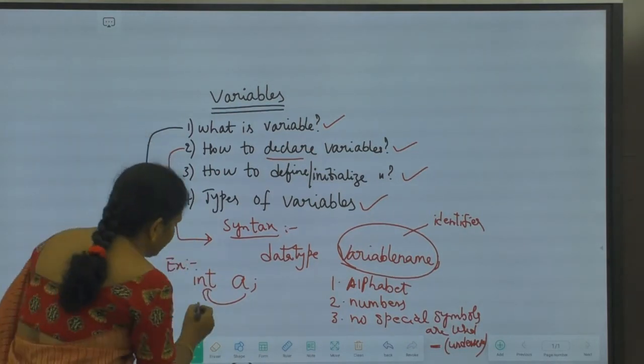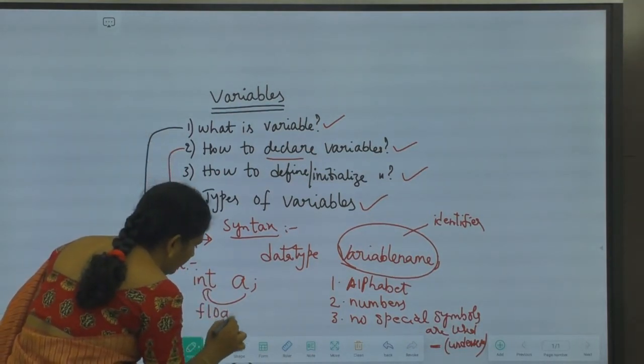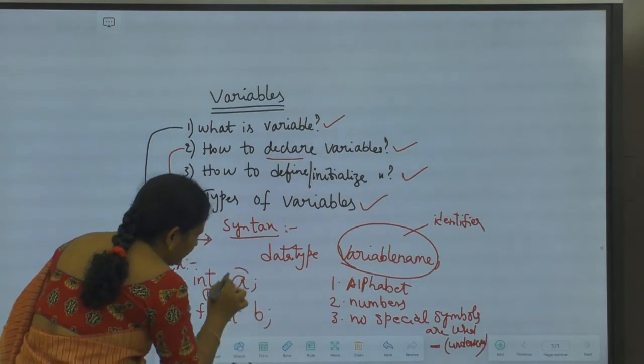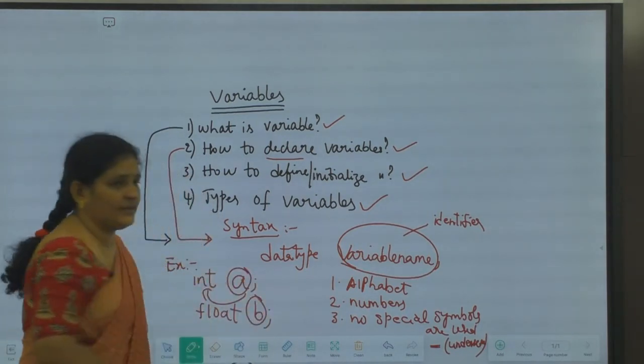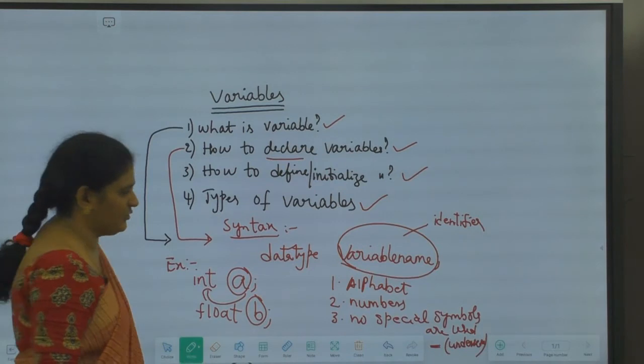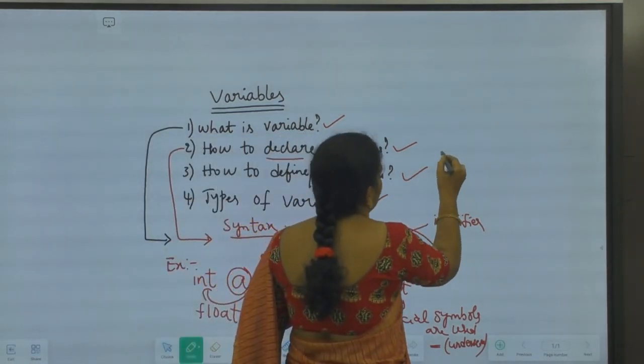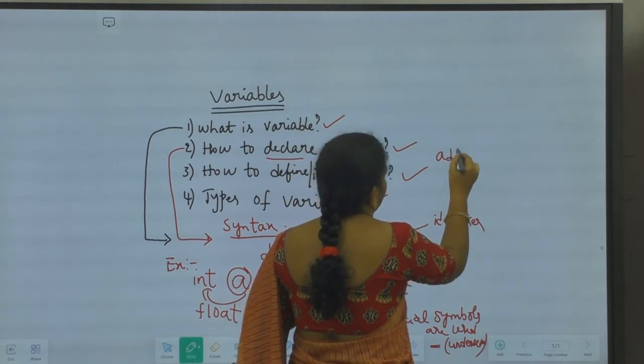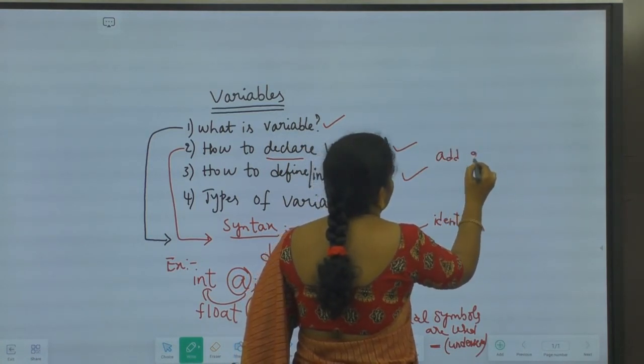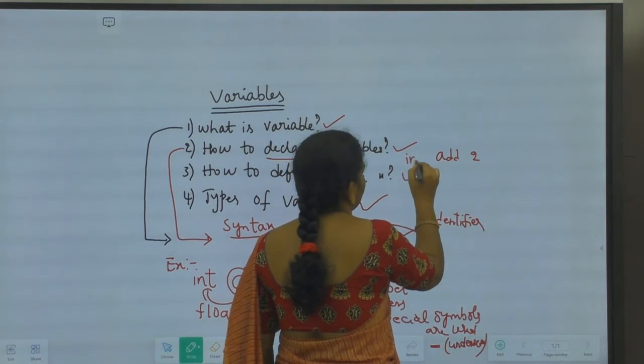Okay. Likewise, I can also declare float b. Here a is a variable, b is a variable. I have given variable names like this also. I should not give the variable names like this, like add 2. I should not write something like this.